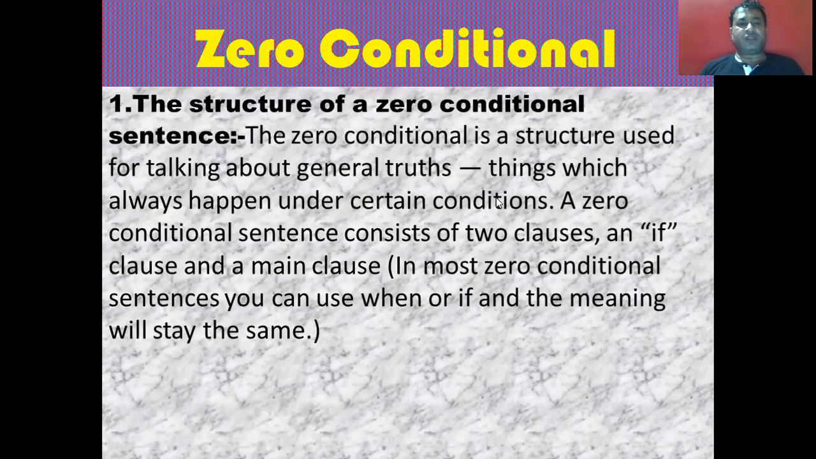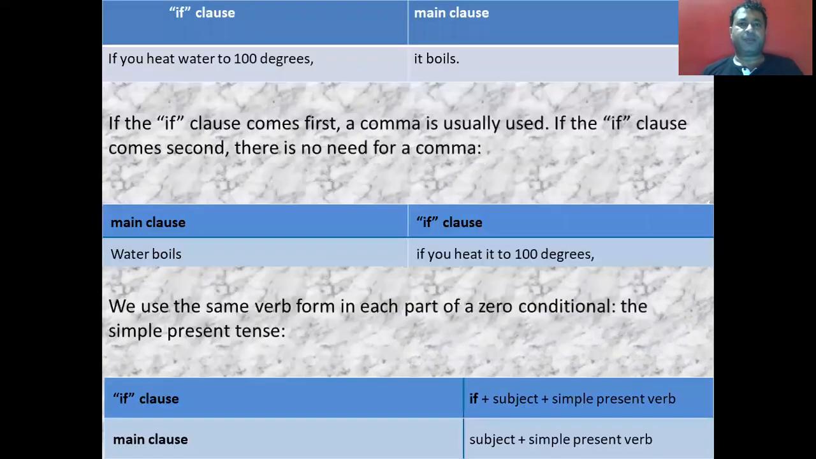The structure of the zero conditional sentence. Students, the zero conditional is a structure used for talking about general truths, that is, things which always happen under certain conditions. A zero conditional sentence consists of two clauses: an if clause, that is the dependent clause, and a main clause. In most zero conditional sentences, you can use when or if, and the meaning will stay the same.